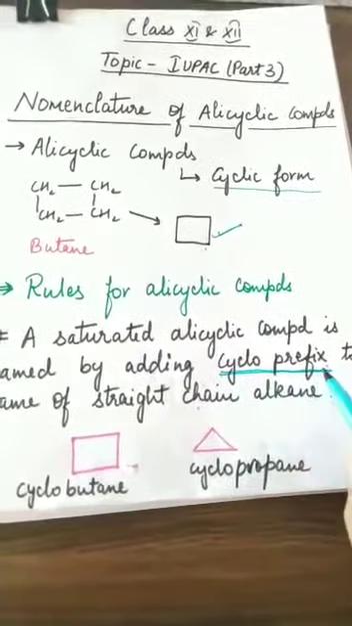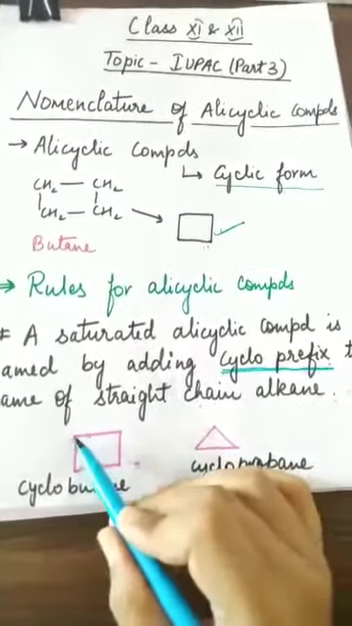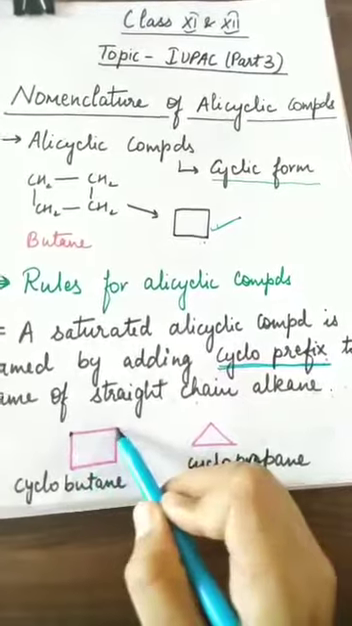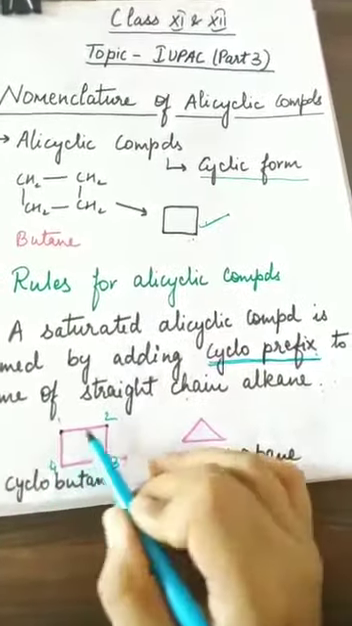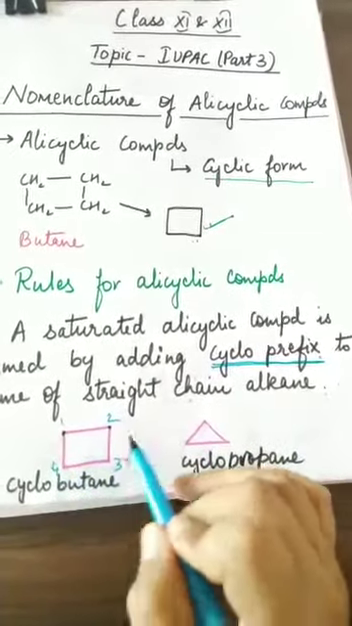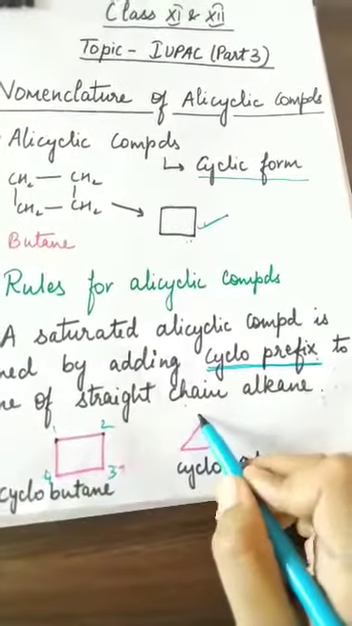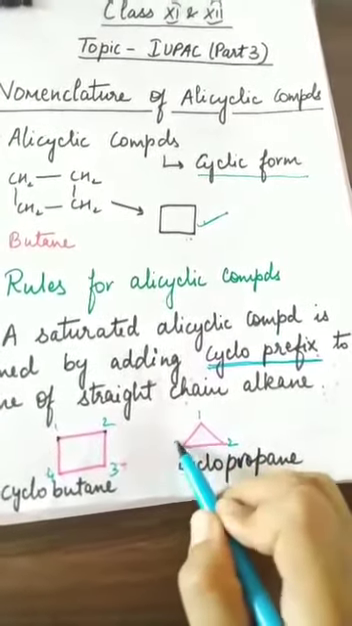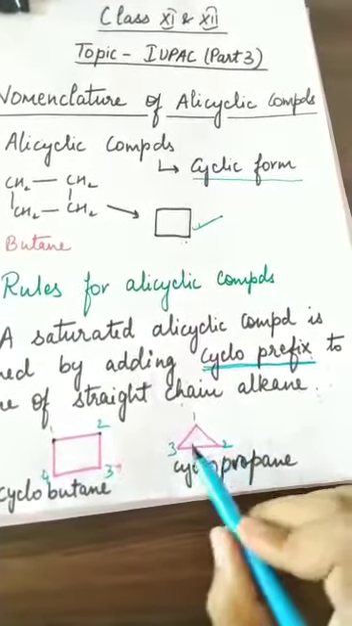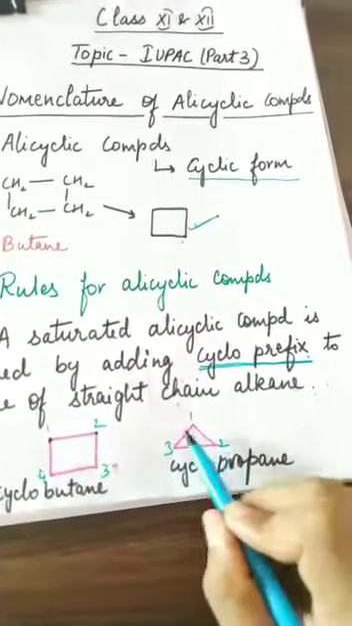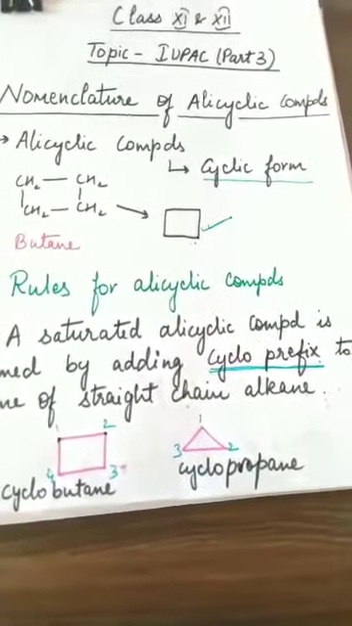So we will add the cyclo prefix like this. I have already told you 4 carbons are there. These dots are carbons 1, 2, 3, 4. So it is butane with single bonds, and this we will write as cyclobutane. Now the next example is this. How many carbons are there? 1, 2, 3. 3 carbons are there. So it will be prop and single bond ane, propane. And it is a cyclic form, so cyclopropane.